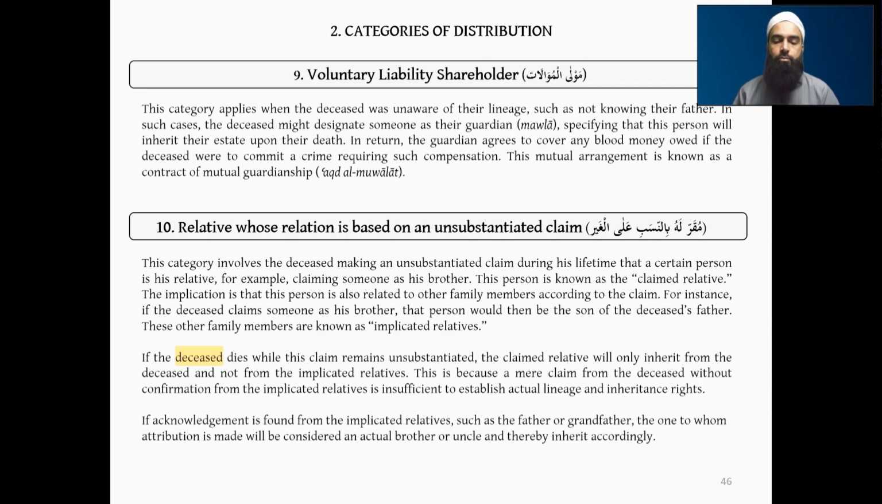Now, if acknowledgement is found from the implicated relatives, such as the father or the grandfather, in the case where I claim that so and so is my uncle, so I'm including him in my grandfather's lineage, then the one to whom attribution is made will be considered an actual brother or uncle, respectively, and thereby inherit accordingly. So hopefully this is now clear. But like I say, this is not so common, so it's nothing to worry about too much. But hopefully people have understood this particular category now.